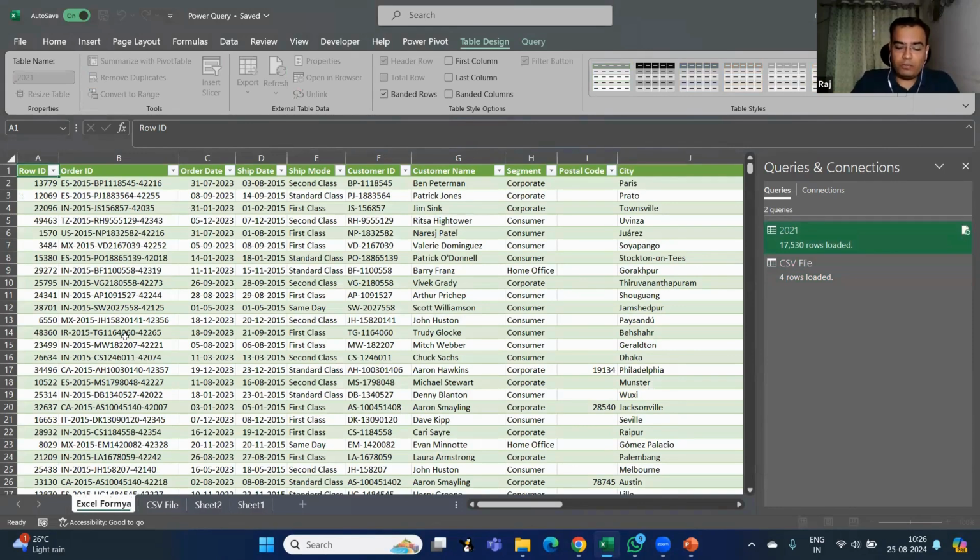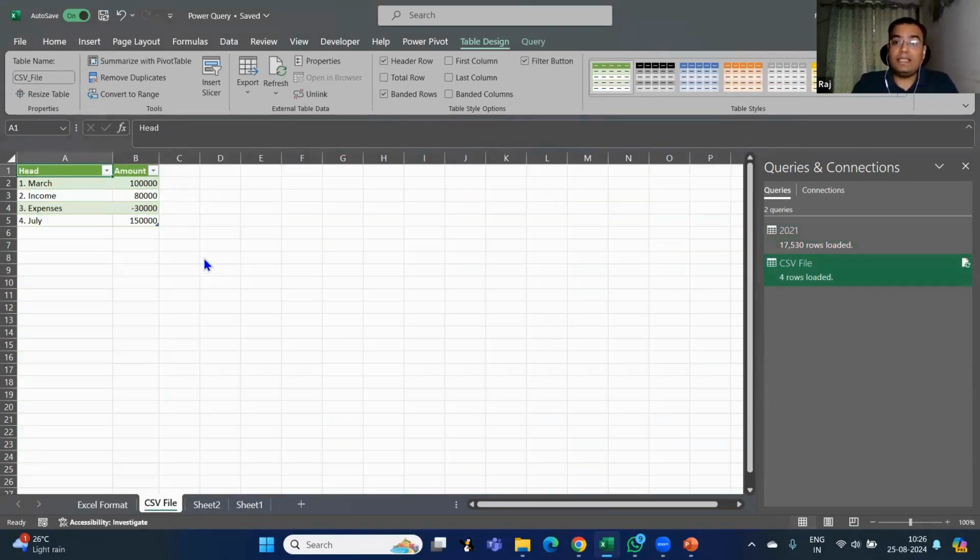So in this case, the format was not an issue. The format was the same. But in the next file, it is a CSV file. This is a separate format.